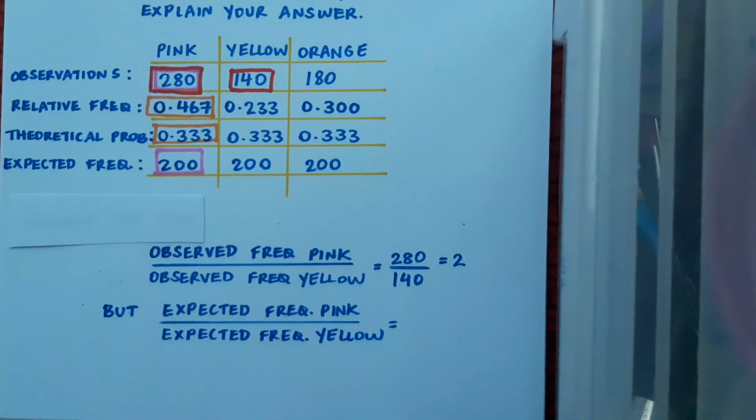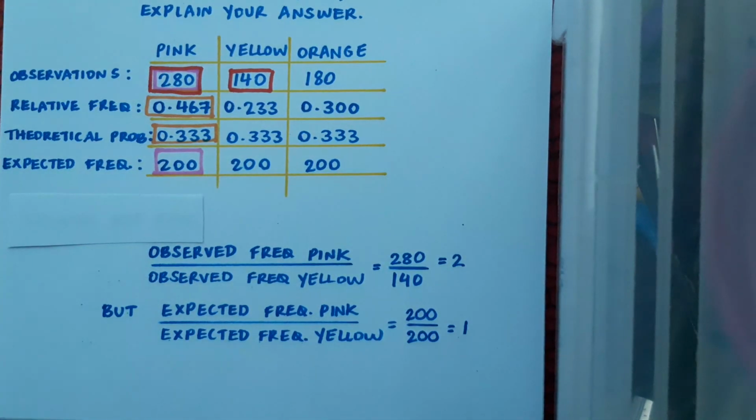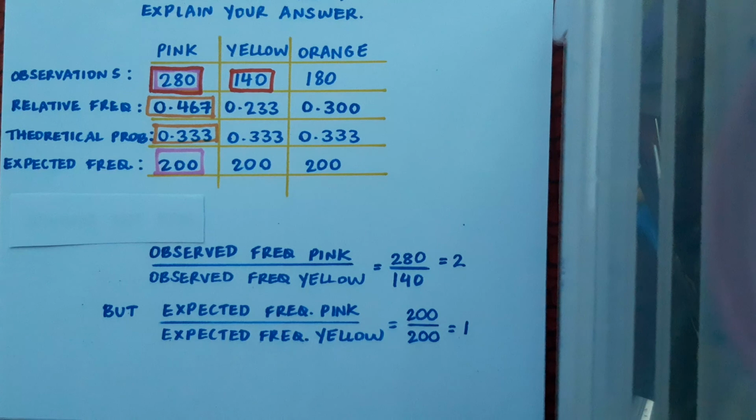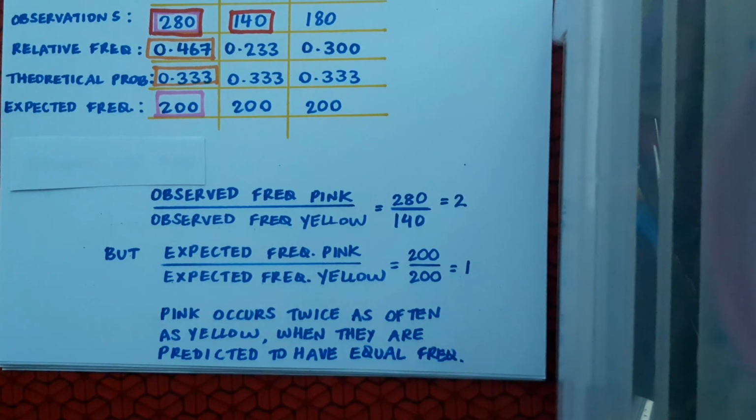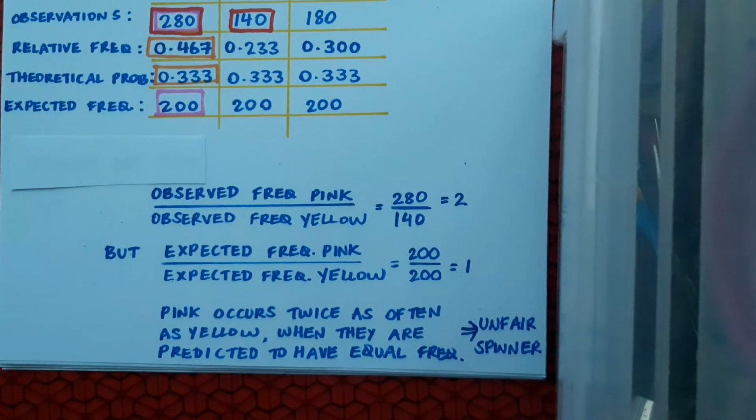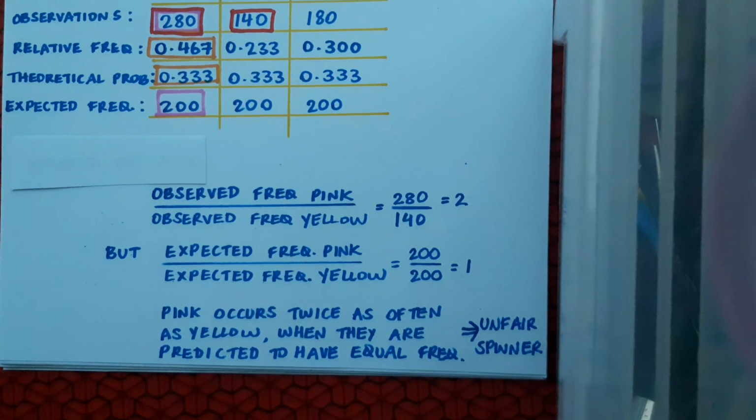But if I look at the expected frequency of pink and the expected frequency of yellow, they should actually be the same. They should each be 200. So pink occurs twice as often as yellow when they are predicted to have equal frequency if the spinner was fair. And again, this leads me to the conclusion that the spinner is unfair. And again, just to emphasize here, you don't need to go through all 3 ways of showing unfairness that I've done here. I'm simply giving you different options for how you can approach the question.